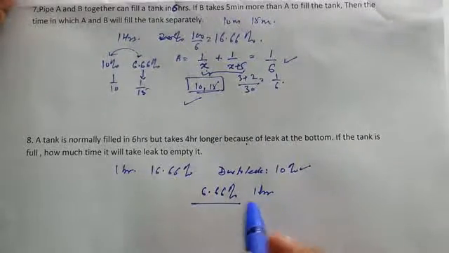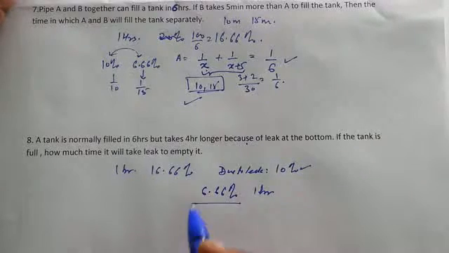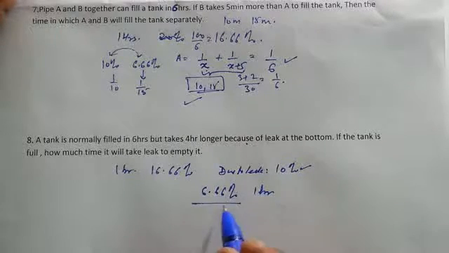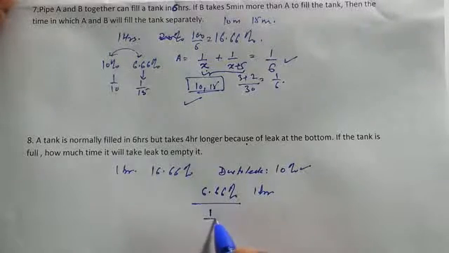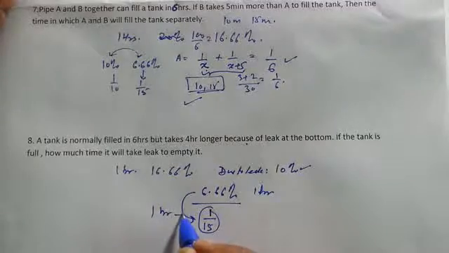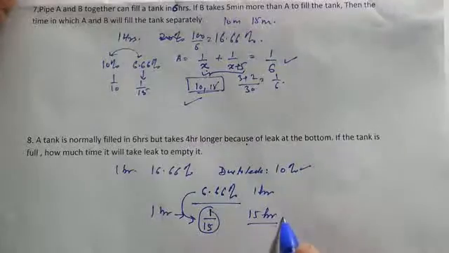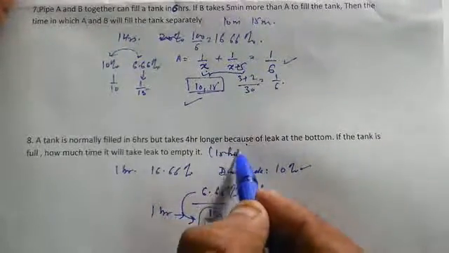So that means in 1 hour, 6.66% of the water is being emptied by the leak, right? So how much time will it take the leak to empty it? 6.66% will be 1 upon 15, because if we think in terms of fractions, 6.66 is equal to 1 upon 15. So in 1 hour it will empty 1 upon 15. So it will take 15 hours for the leak to empty the tank. So the answer is 15 hours, right?